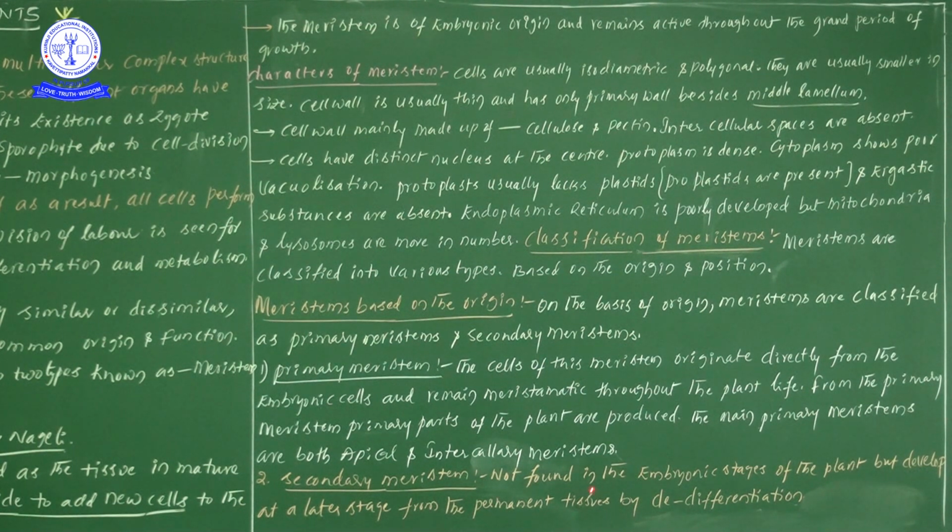Next is secondary meristem. This secondary meristem is not found in the embryonic stages. Don't forget one point: primary meristem only is developed in embryonic stages.